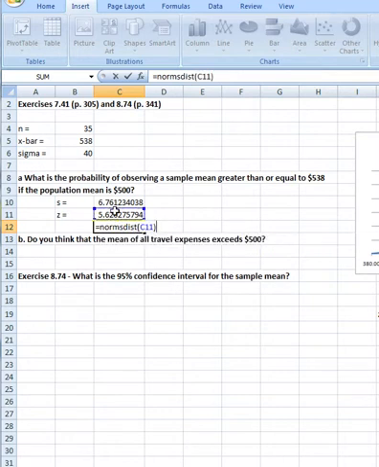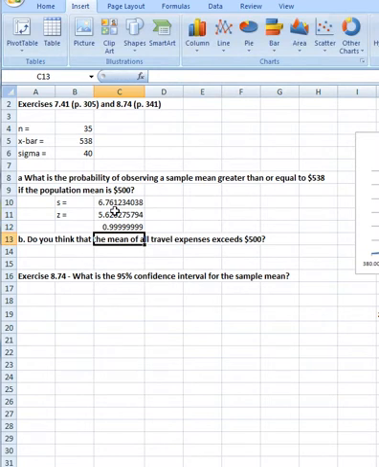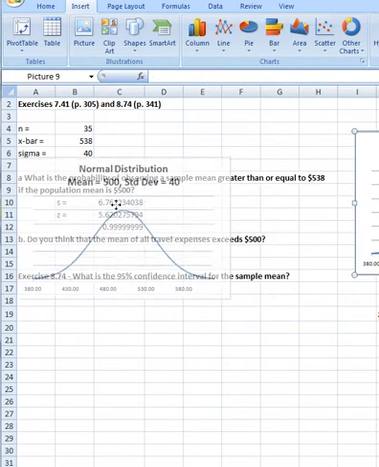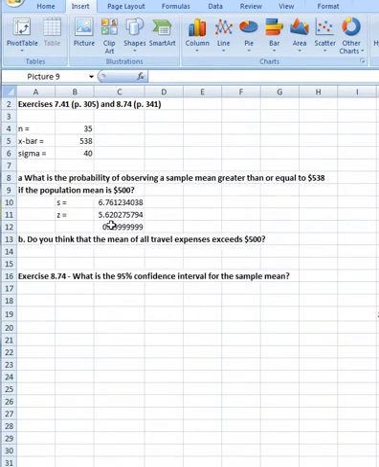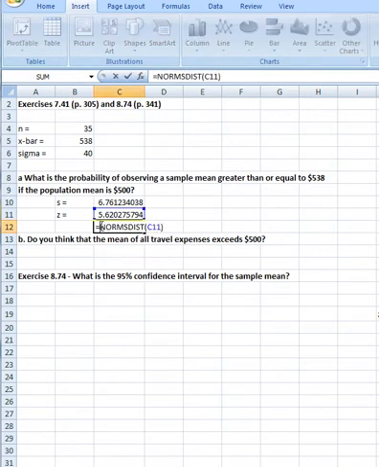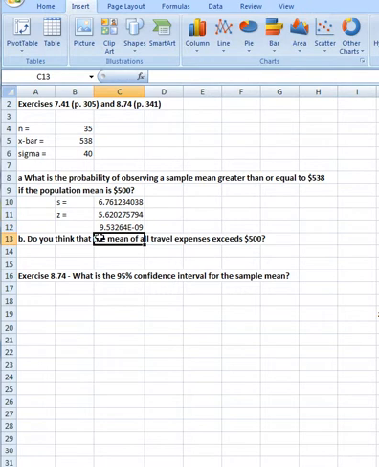And get, ooh, wait a minute, the Excel on the table 6.1 gives us the area to the left of the point we're interested in. We're really interested in the area out here on the tail, which you can hardly see. So I have to subtract that from 1, don't I? So I'll say 1 minus. And that gives us 9.5 times 10 to the minus 9th. That's 9.5 billionth of a unit.